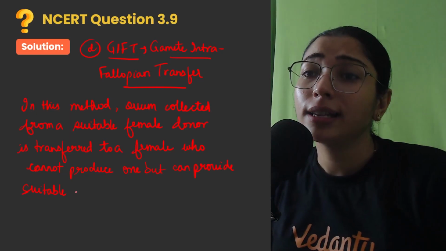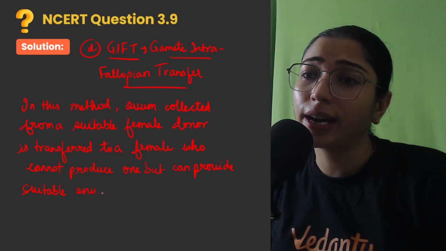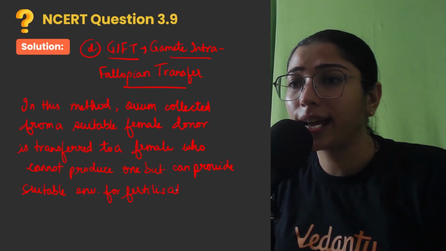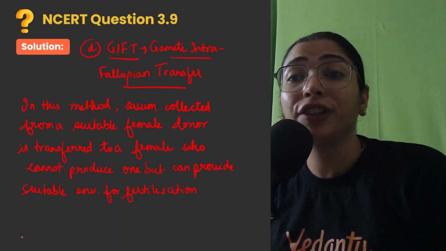So this is the second method, right? This is carried out in case of infertile females, right?